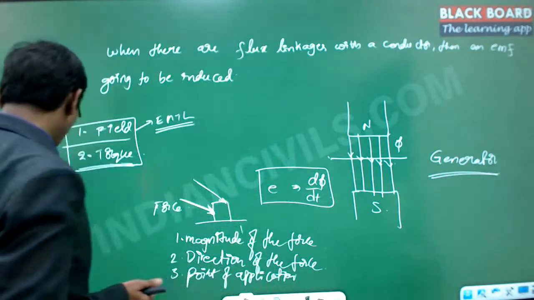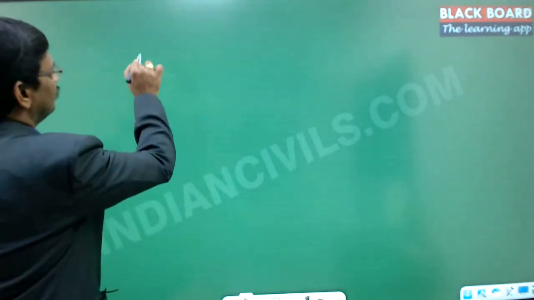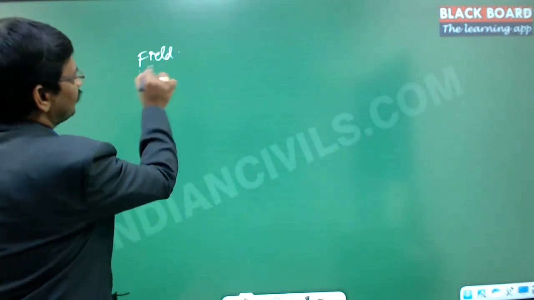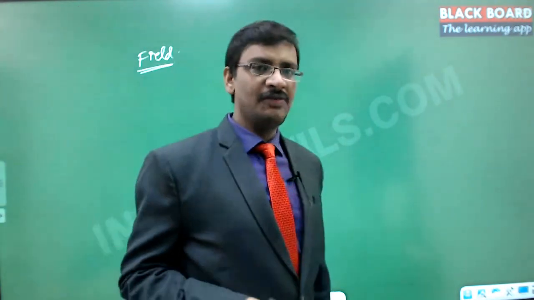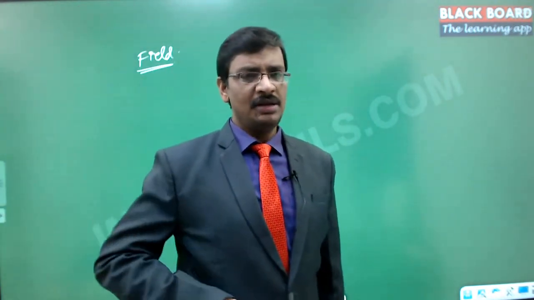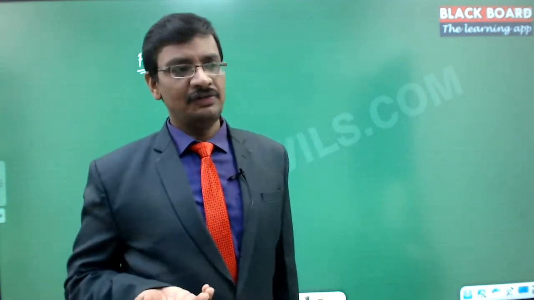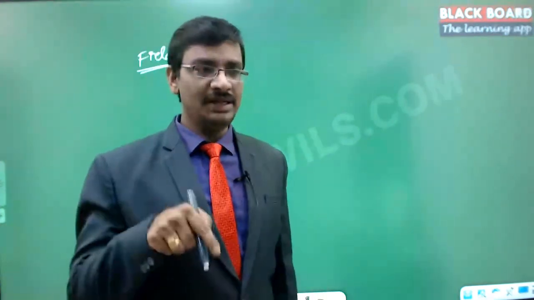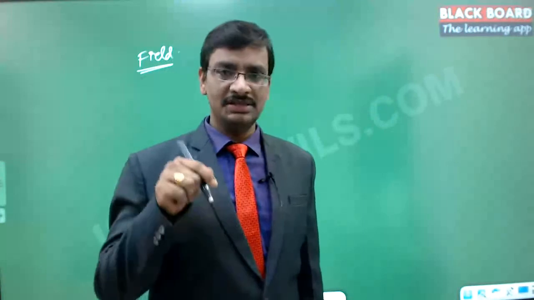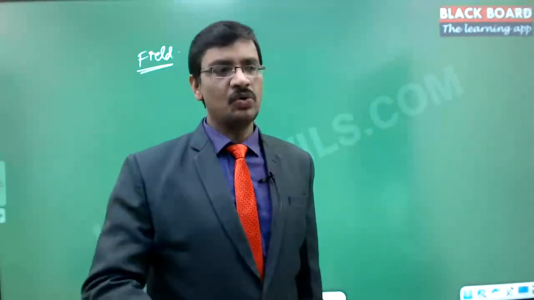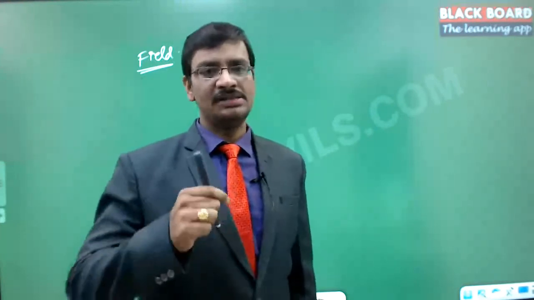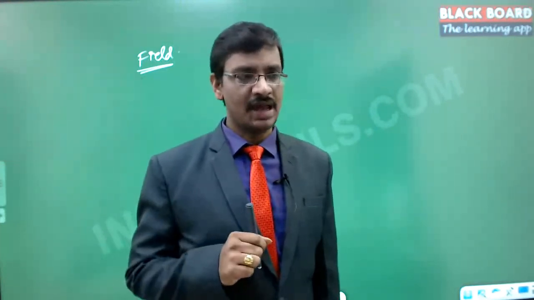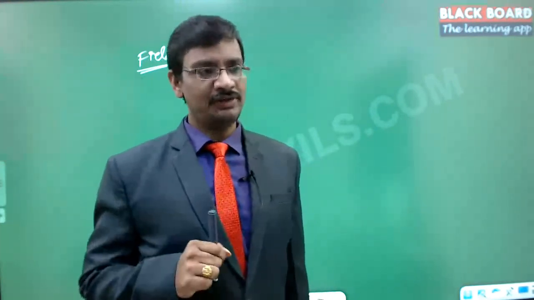Now, how do you quantify this particular field? If you want to quantify this field, the point of application is everywhere. That is the example. This is what we call the gravitational field, because this is still a force. You have to understand, this is a force which is dragged towards the ground, and it is distributed everywhere, and we cannot point to a single point where this force is acting. Hence this is what we call a field.